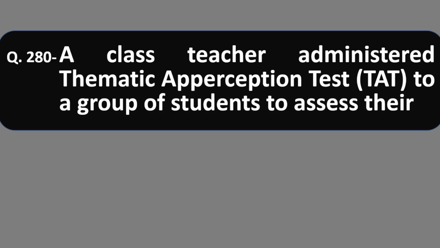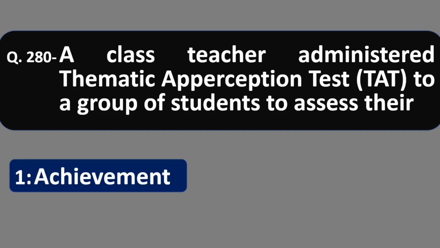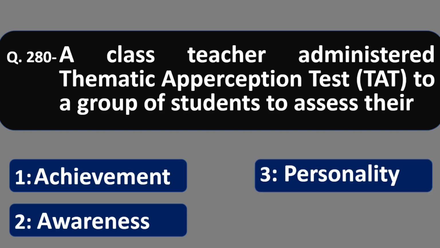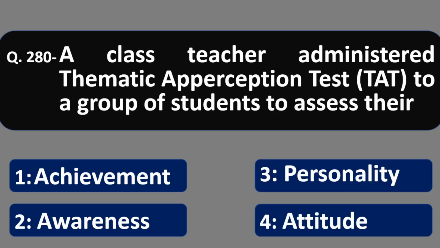Question 280. A class teacher administered the thematic appreciation test, that is called TAT, to a group of students to assess their: option 1, achievement; number 2, awareness; number 3, personality; number 4, attitude. Friends, TAT is used for personality measurement, so option number 3 is correct.